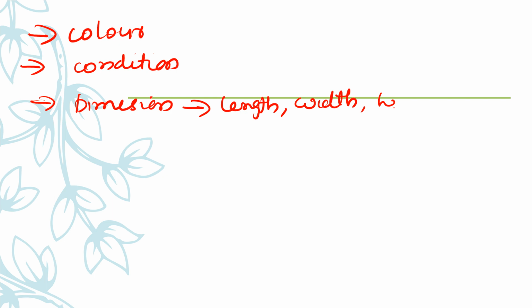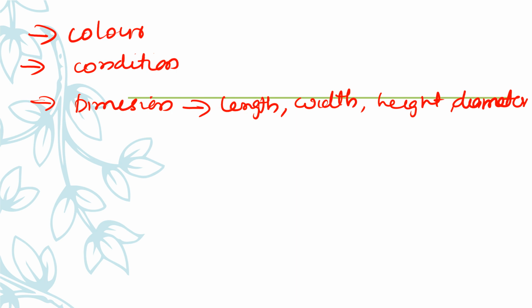So the condition of the paper is also very important in forensic work. Then the dimension of the paper: we have to check the length, width, height and diameter. All these things are important in the forensic field.